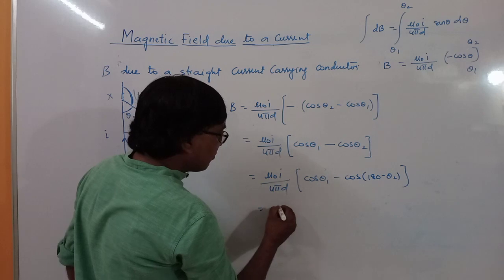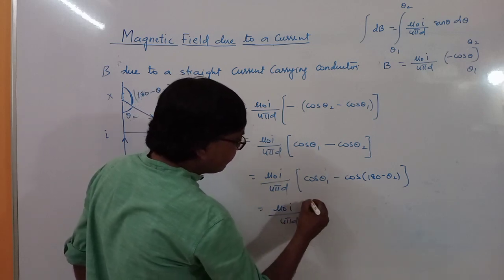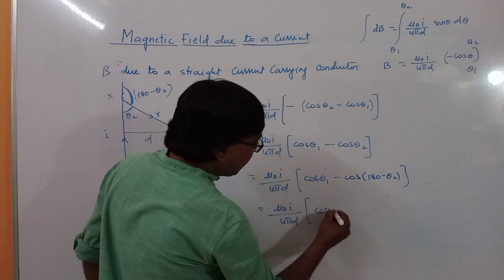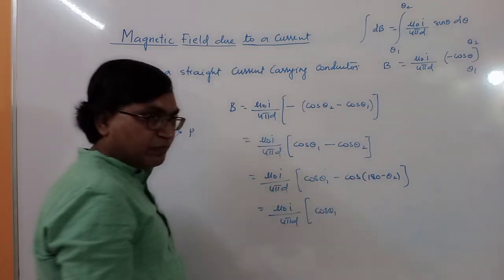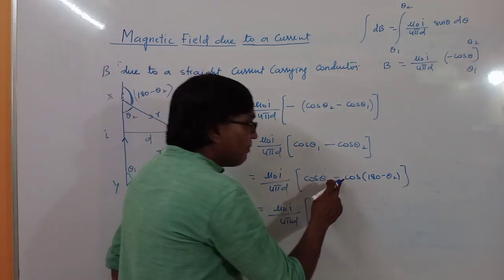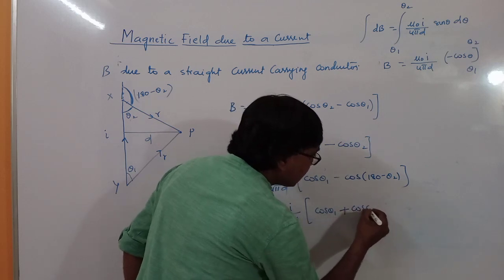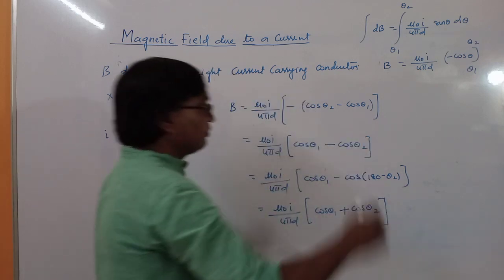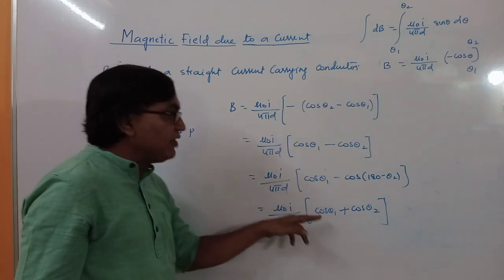So this will be equal to mu naught I by 4 pi d, cos theta 1, cos 180 minus theta. It is in the second quadrant, so minus cos theta. Minus of minus cos theta is plus cos theta 2. So this equation we have modified.